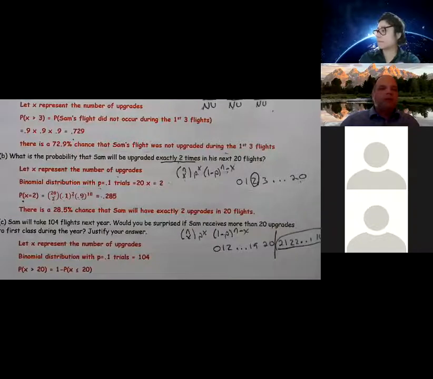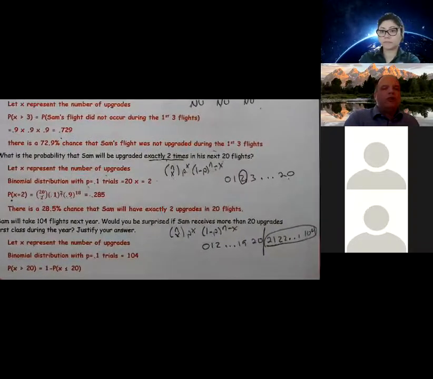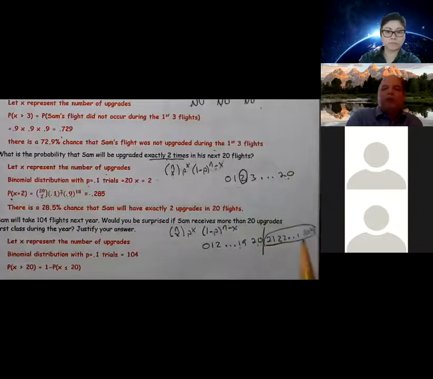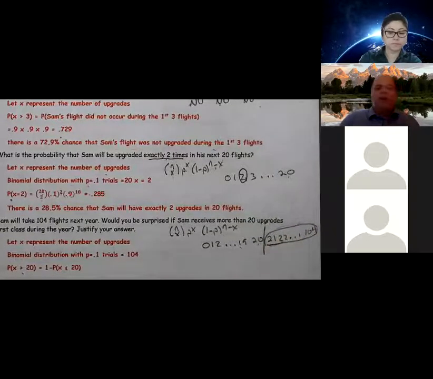Part C: Sam will take 104 flights next year. Would you be surprised if Sam receives more than 20 upgrades? If I make my number line 0, 1, 2, 3, 19, 20, 21, 22, all the way up to 104, I want the probability that X is greater than 20. Essentially, they're asking me to do a PDF of 21 plus a PDF of 22 plus a PDF of 23, all the way to a PDF of 104. I'd never get that done. So I need to do a CDF, because anytime I have multiple values, I'm going to think CDF.